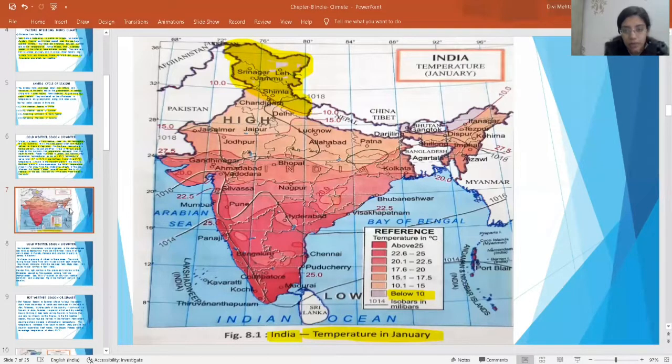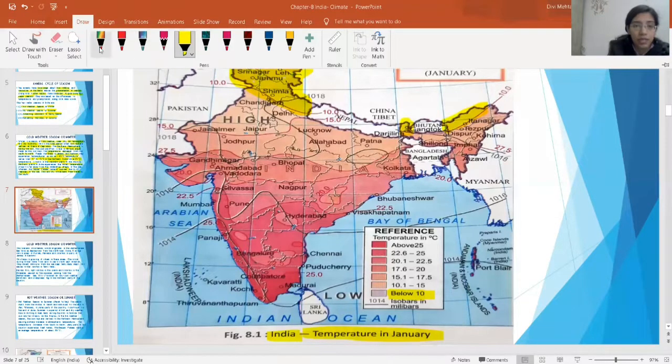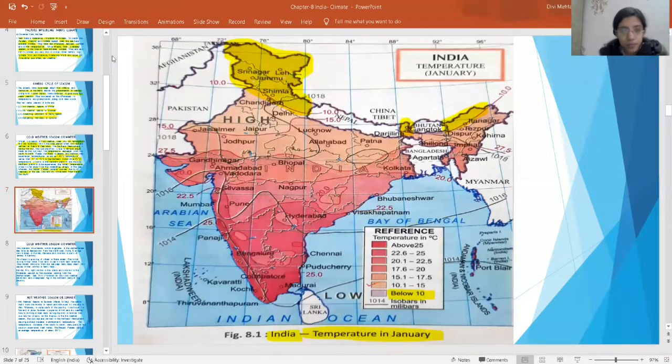Here in Sikkim, because these are the northern side, the temperatures are extreme. Now, the 10 to 15 degrees Celsius range comes nearby your Chandigarh.